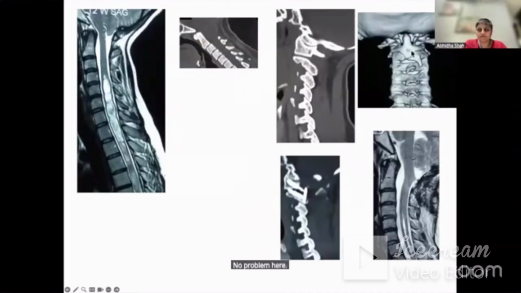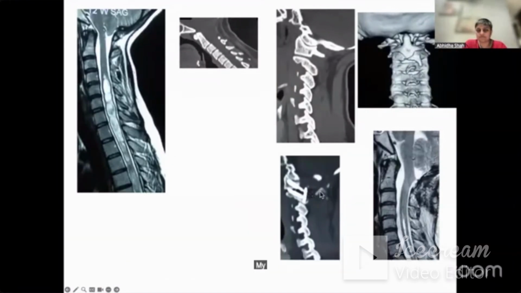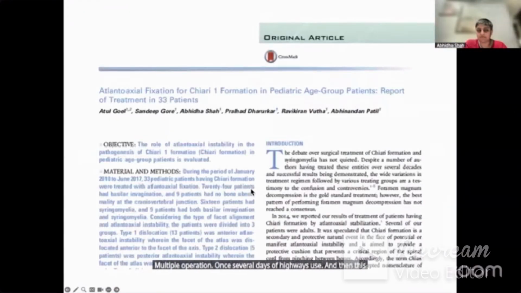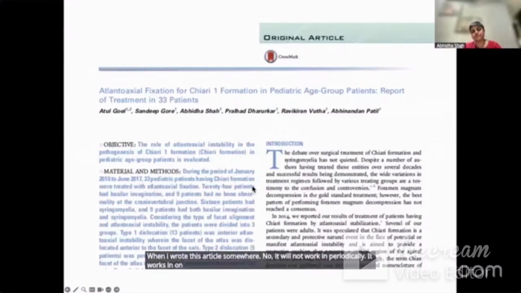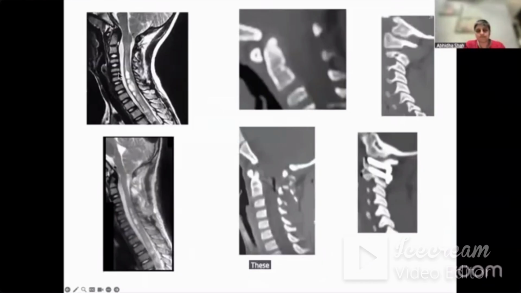Somebody has done foramen magnum decompression. He lost his voice. He got CSF leakage. Multiple operations, several days of ICU, and then this is a new life. When I wrote this article, someone said, no, it will not work in pediatric age, it works in only adults. Completely not correct. Chiari in any case is relatively less common in children. These patients will have more sleep apneas.